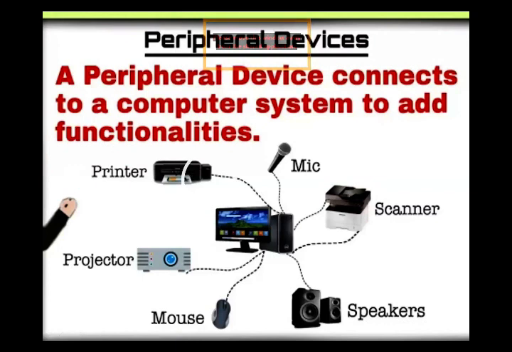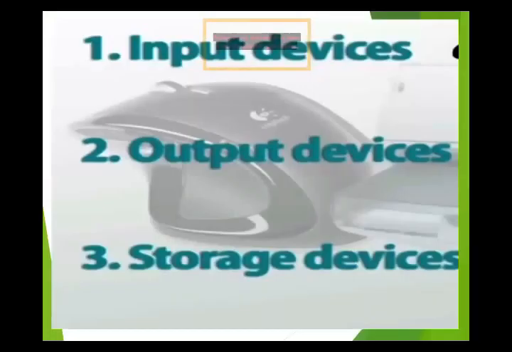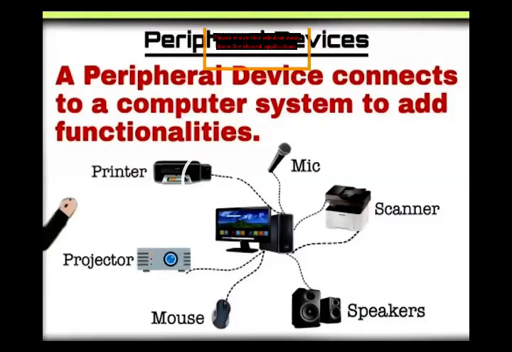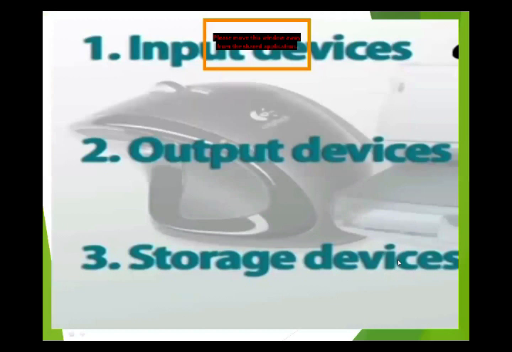Now, we can categorize these devices into three types. Some are input devices, some are output devices, and some are storage devices.